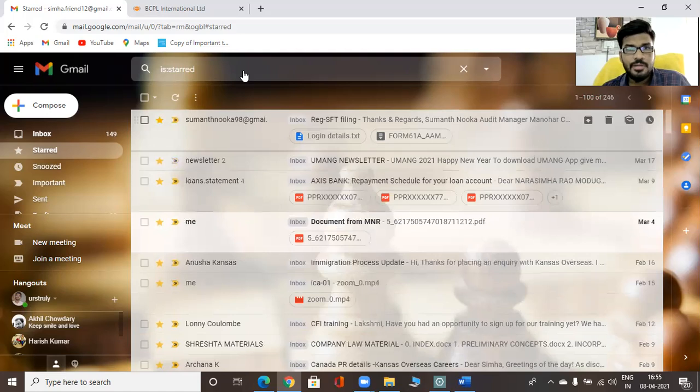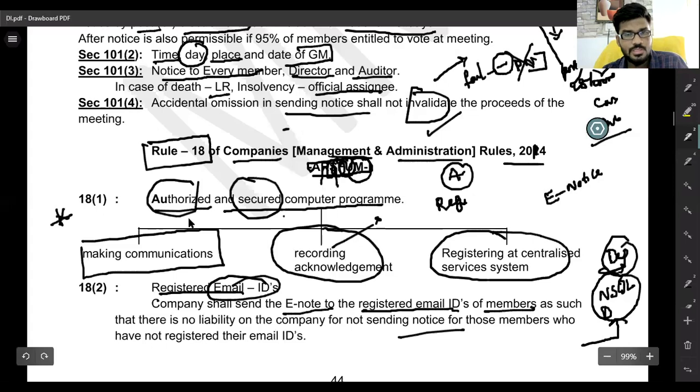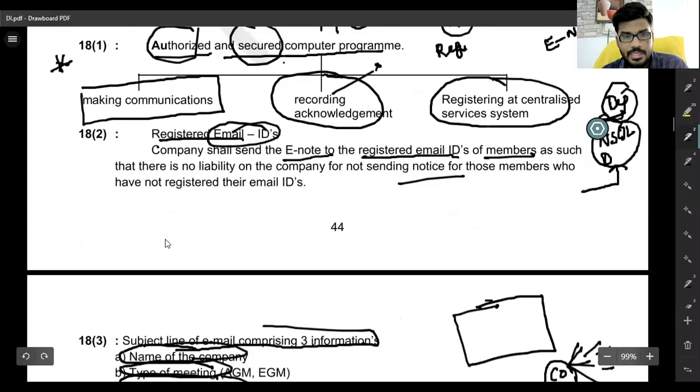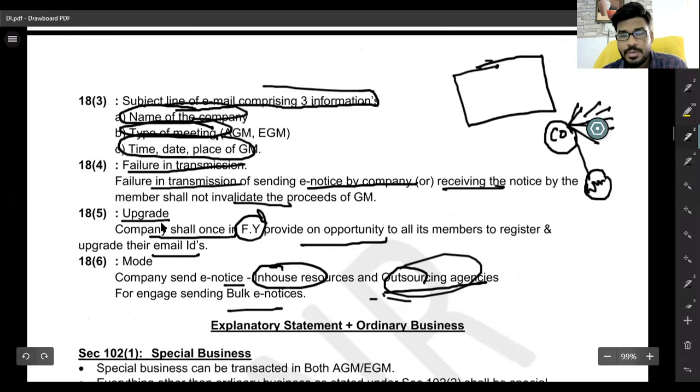So these are the different types of notices, sir. Now what we have studied here: communications to the registered email ID, subject line, name of the company, type of meeting, time and date, plus they can mention. Failure in transmission, no problem. They can give me a chance to upgrade. I wanted to upgrade my email ID, no problem. They can be sent.